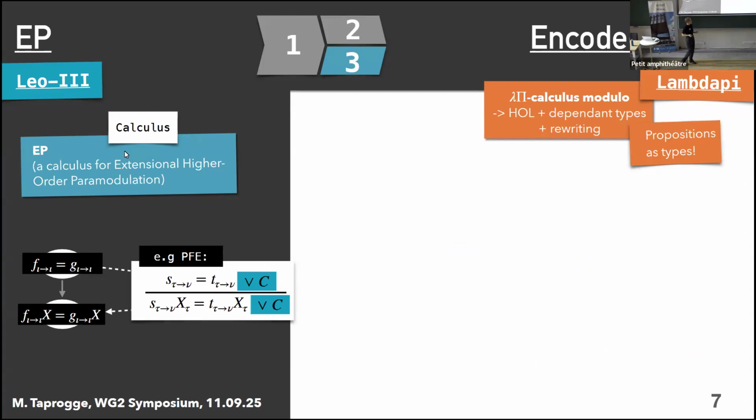However, so far, I've actually lied to you when I said that PFE just looks like that, because in reality, of course, we may have longer clauses, which makes our encodings a bit more complex. And this is symbolized in these rules by this or C, which basically tells us that this literal, this equality that we're applying the rule to, is just one of the literals that we may have in a longer and more complicated clause.